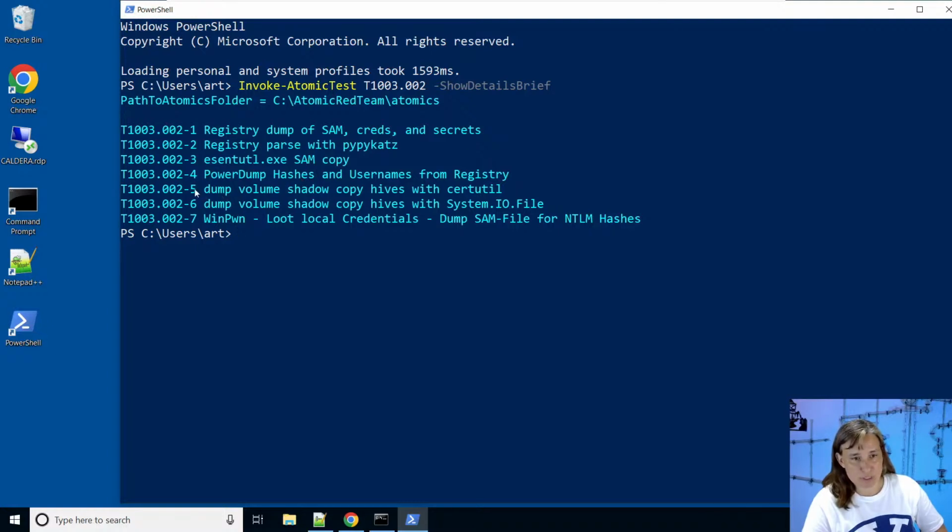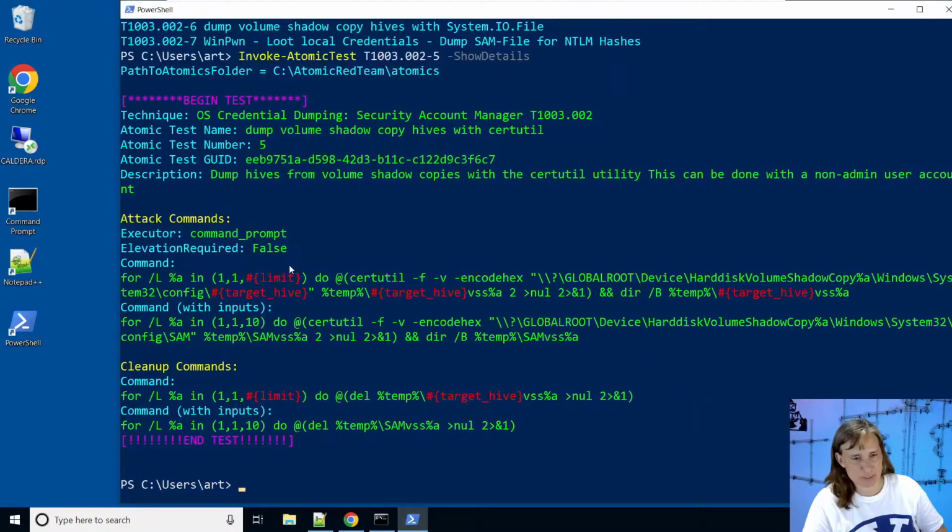The 2 that we're interested in today are Test 5 and Test 6, getting a copy of the hives from the volume shadow copy. So those system restore points that exist on disks that aren't in use and don't have proper permissions. So let's start with test number 5 and take a closer look. We'll say show details without the brief, and that'll show us all the details of this test.